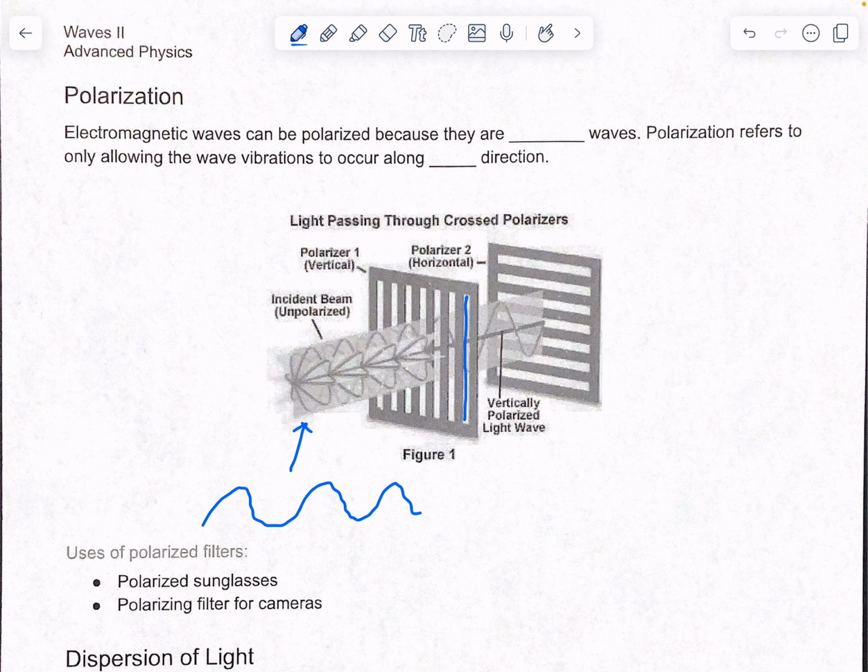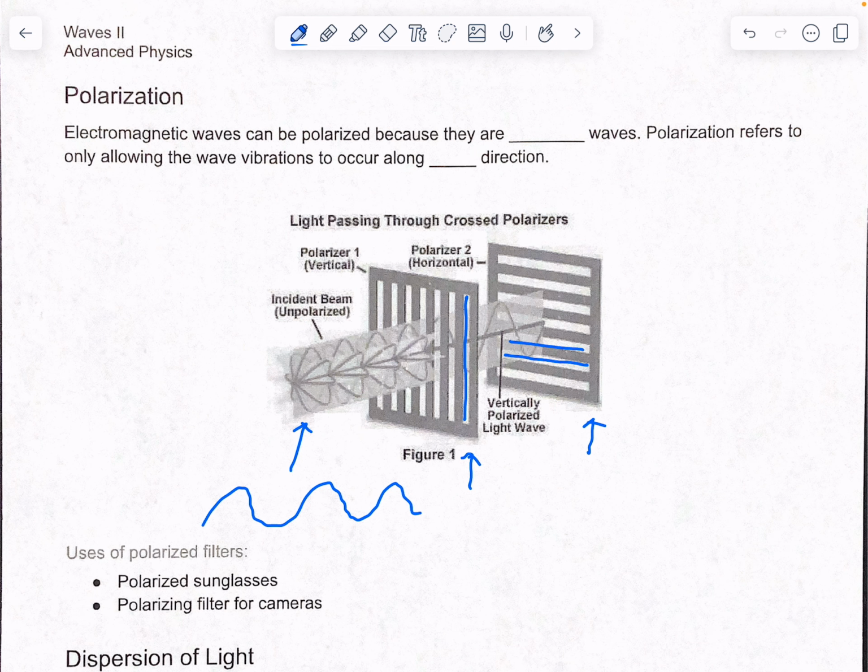Now if you take another pair of sunglasses and turn it perpendicular, so let's say this is your first pair, and put the two lenses back to back, the vertical waves are allowed through the first, but the second has a horizontal opening. Since you only let in the vertical, now the vertical is blocked because it's not horizontal.